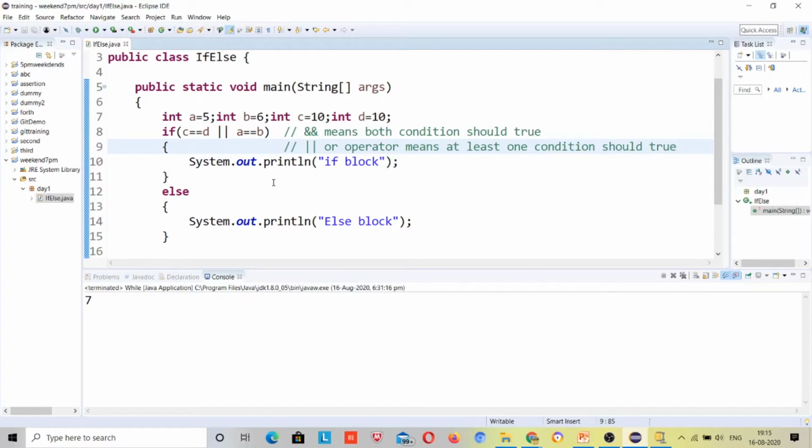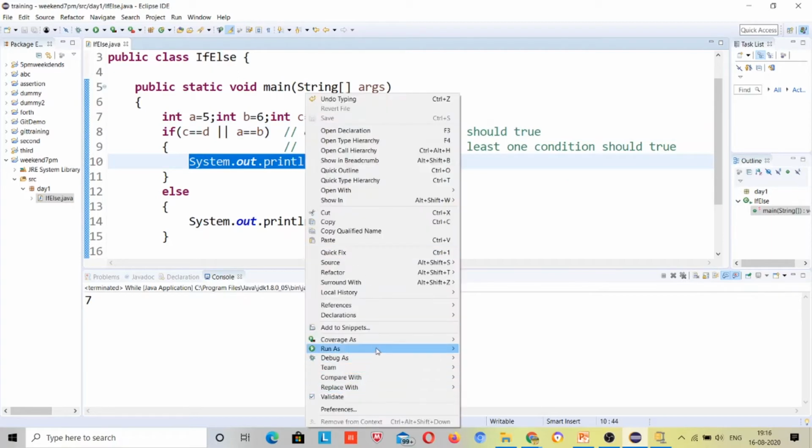So OR operator means at least one condition should be true, because C is equal to D, C is 10 and D is 10. So if one condition is met, then it will come to the if block, right? So the answer will be the if block.